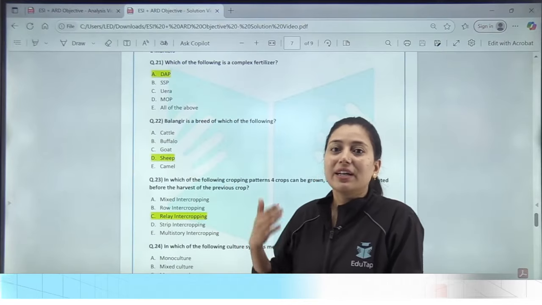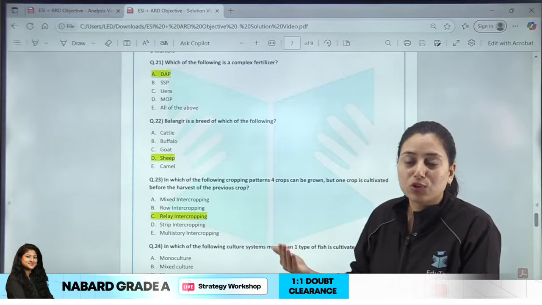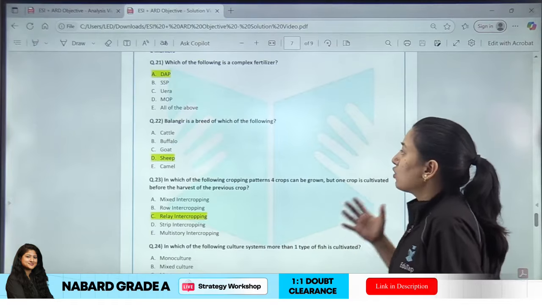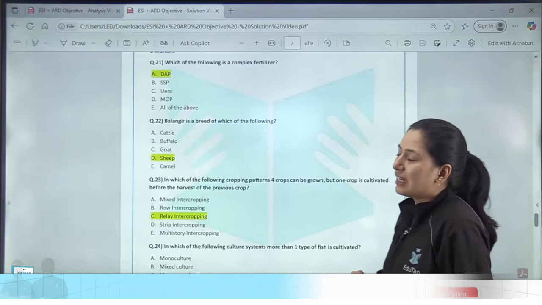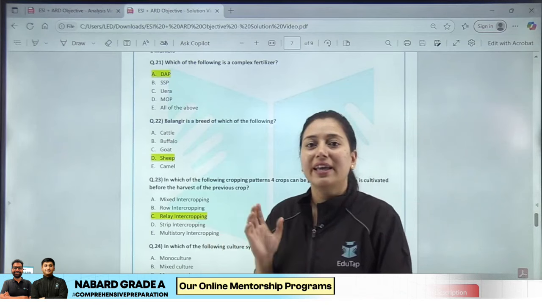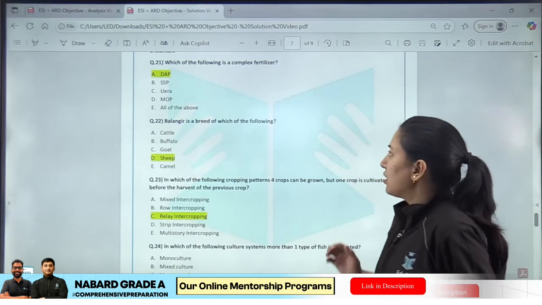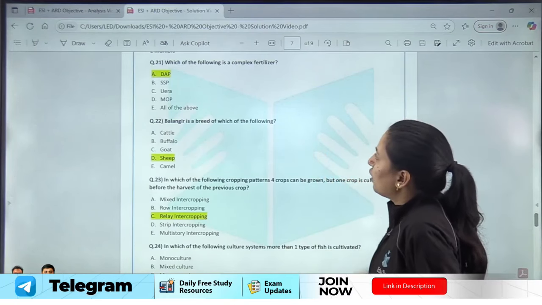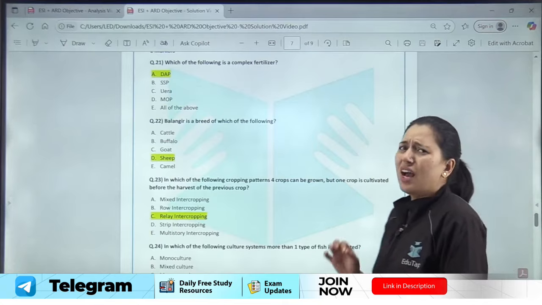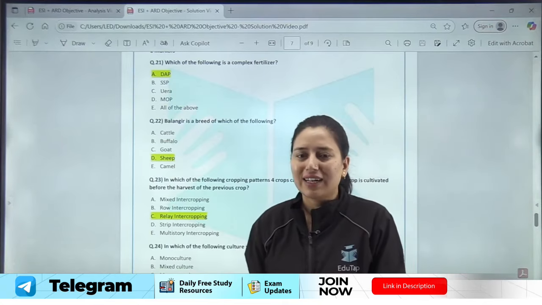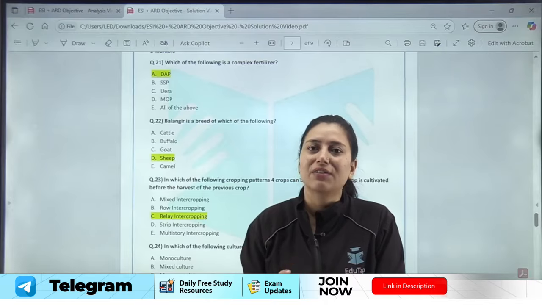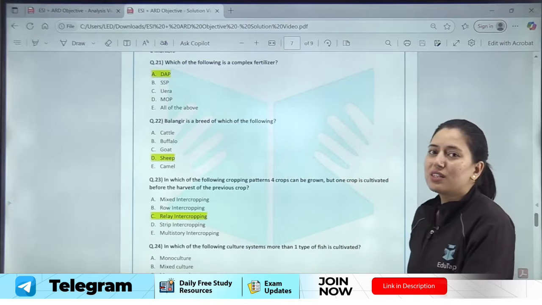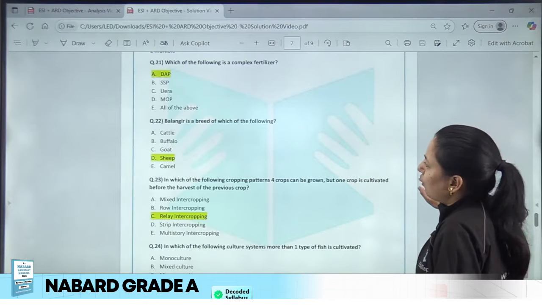There can be some detail or there can be in-depth question asked to you in your phase 2. So you have to be prepared for that, right? So अपनी जो preparation है उसको इस तरीके से करना है कि phase 2 के लिए भी आप ARD static के लिए तैयार रहें. Now these are the questions which are of 1 marker in nature. So question was, which of the following is a complex fertilizer? Again, a moderate level question, not a very difficult level question. We already covered nutrient and fertilizer in soil and water conservation chapter. Answer for this question was DAP, that is diammonium phosphate, right?